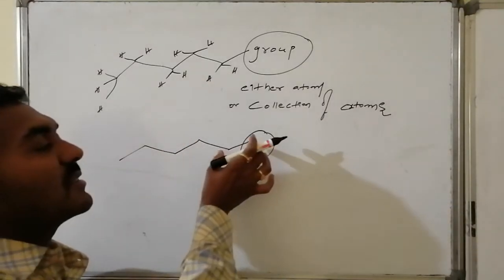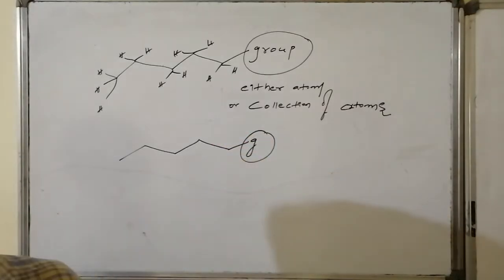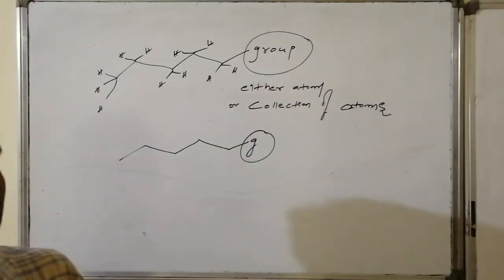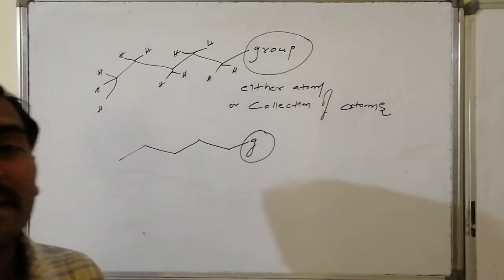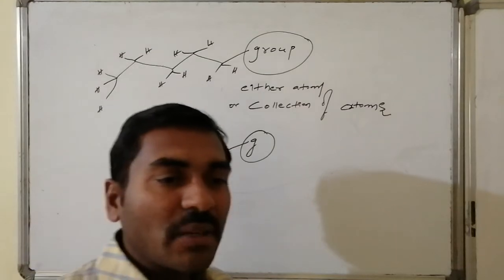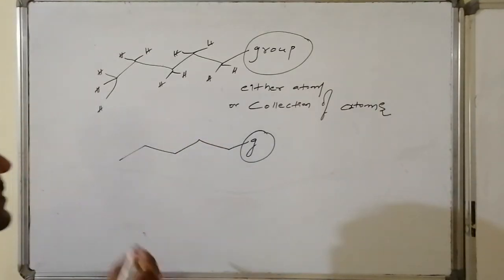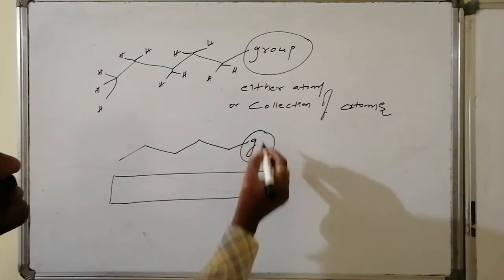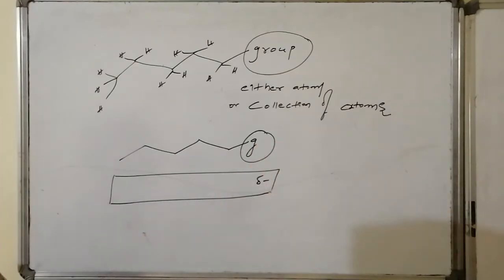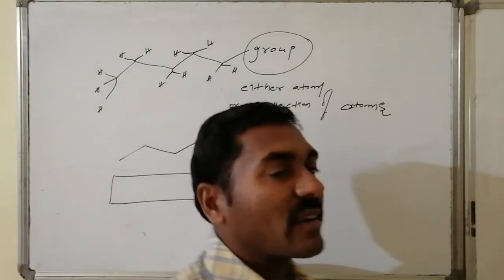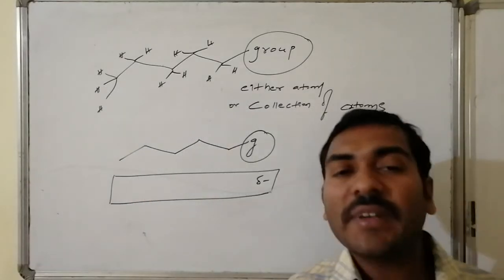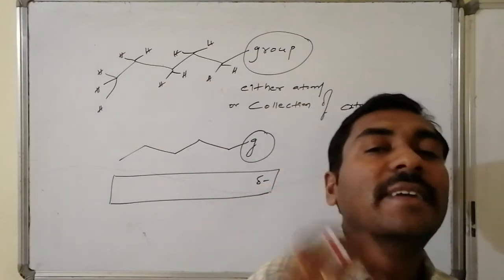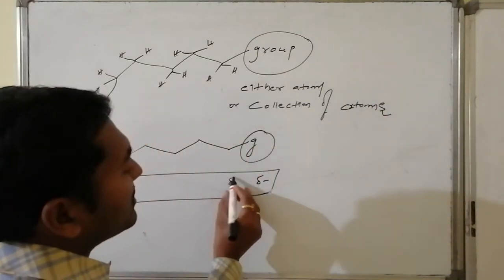Here what happens is, due to the replacement of the hydrogen by this group, electronegativity differences will develop. As a result of that, if I take case number 1, here I am writing in the box: if suppose the group is more electronegative, then it offers partial negative charge. The sigma bond electron density is somewhat shifted in favor of the group. As a result, the directly connected carbon atom is having partial positive charge.